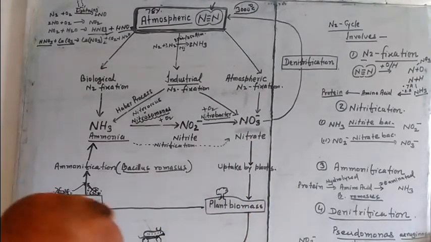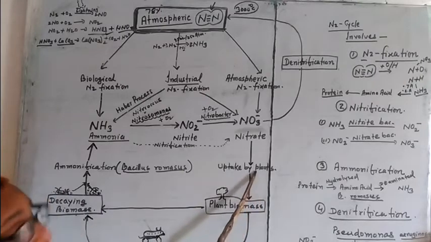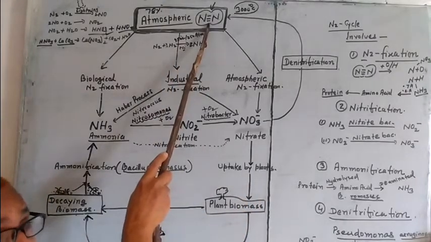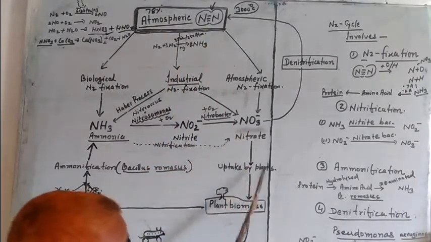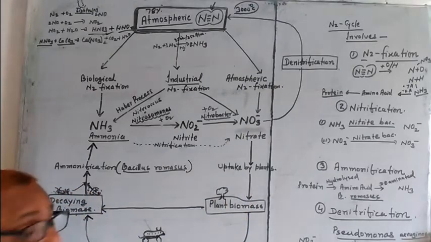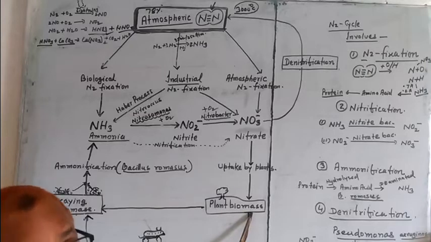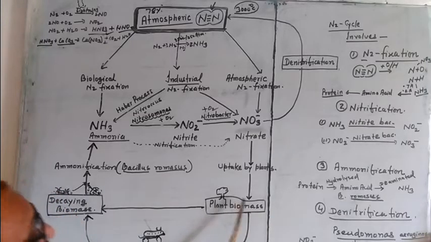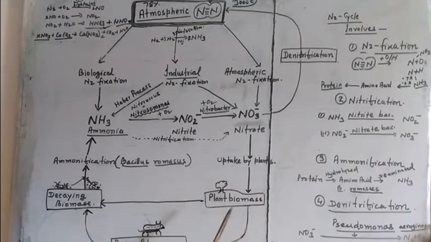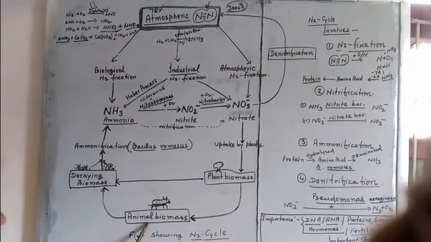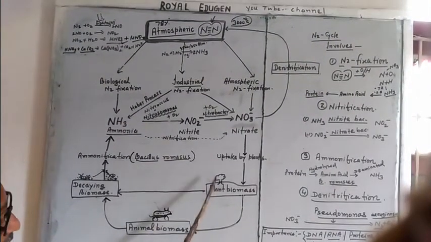The roots of plants absorb them. The roots of plants do not absorb the dinitrogen. They absorb the nitrate of fixed nitrogen and they form their biomass. Biomass means protein, protoplasm. And if they die or are eaten by animals, it passes via the food chain, from plants to animals.